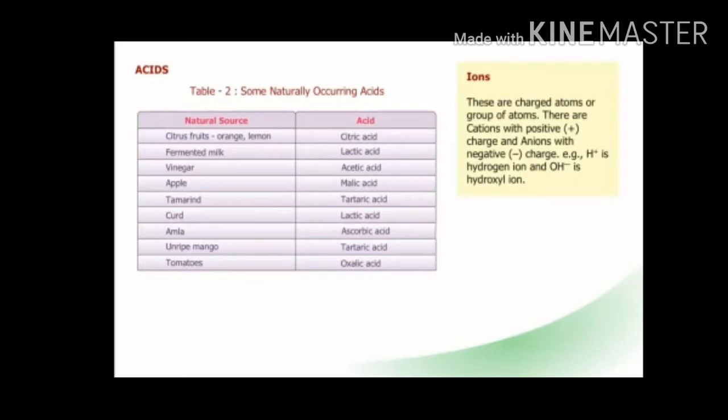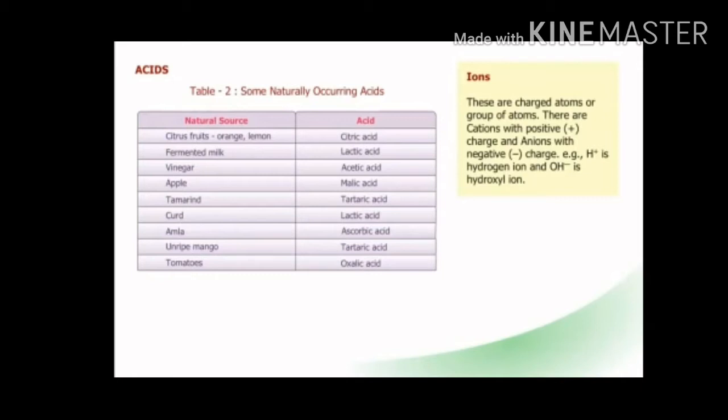For example, citrus fruits. Citrus fruits contain citric acid, and fermented milk. Fermented milk contains lactic acid. Vinegar contains acetic acid, and apple contains malic acid. Tamarind contains tartaric acid. Similarly, these are the edible acids.